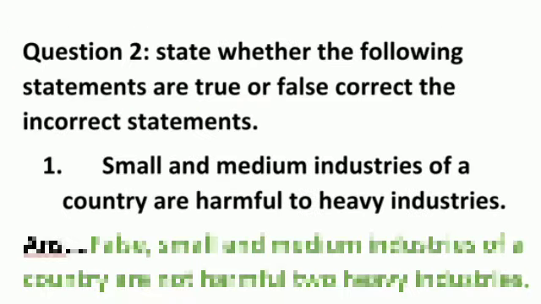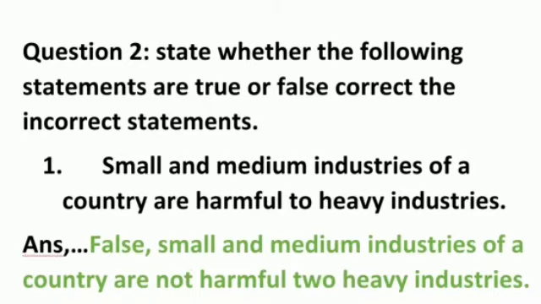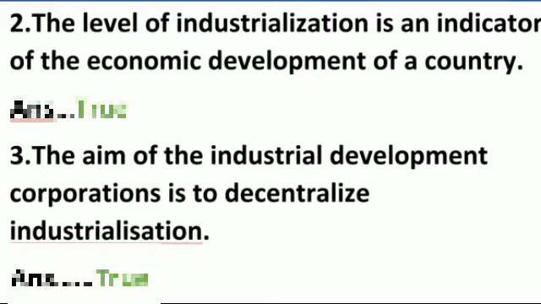Question number 2. State whether the following statements are true or false. Correct the incorrect statements. Number 1. Small and medium industries of a country are harmful to heavy industries. Answer is false. Small and medium industries of a country are not harmful to heavy industries. Number 2, the level of industrialization is an indicator of the economic development of a country. It is a true statement.